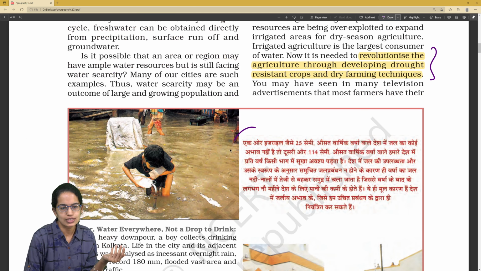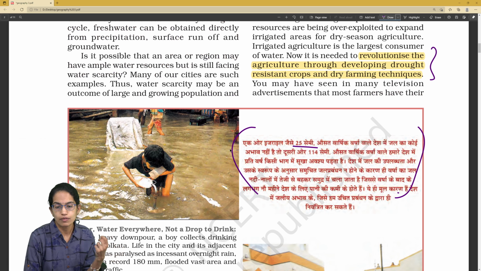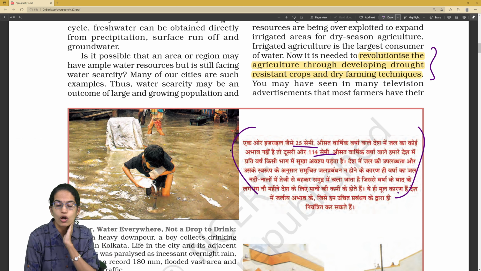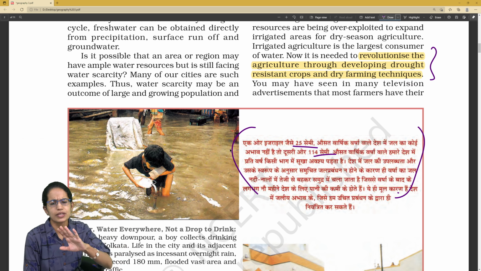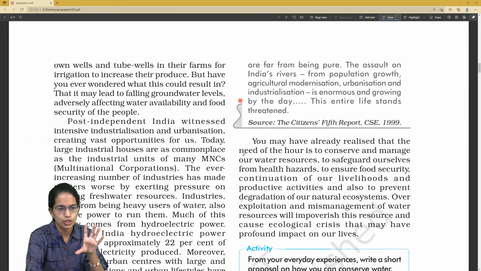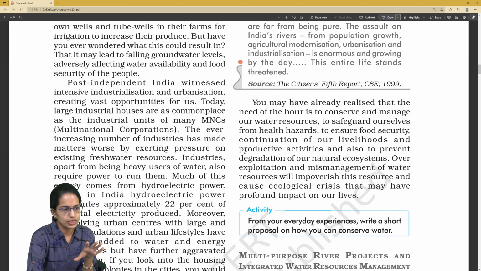Now, this is a case study where Israel versus India is mentioned. Israel has an annual rainfall of less than 25 centimeters. India has somewhere around 114 centimeters. Still, we see there is a lot of water management that needs to be done in India. Why? There are various questions that we would address. How interlinking can be one of the solutions, but many of those are beyond your level. So we would stick exclusively to what is in your textbook and the questions based on that.